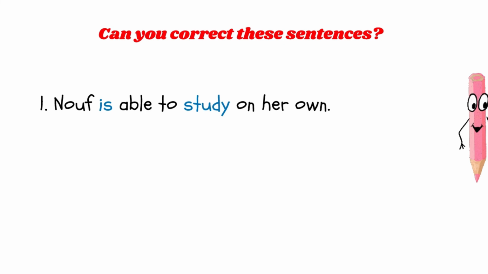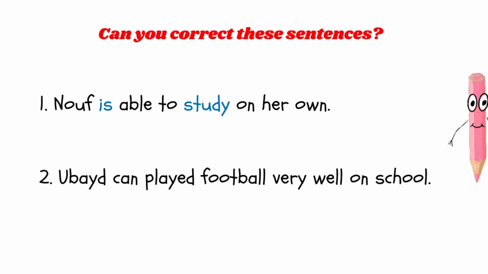Let's try again. Look at this sentence now. Ubaid can play football very well on school. There are a couple of mistakes in this sentence. Can you identify them?